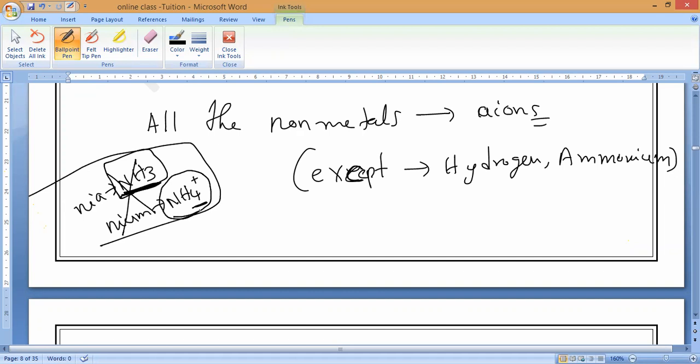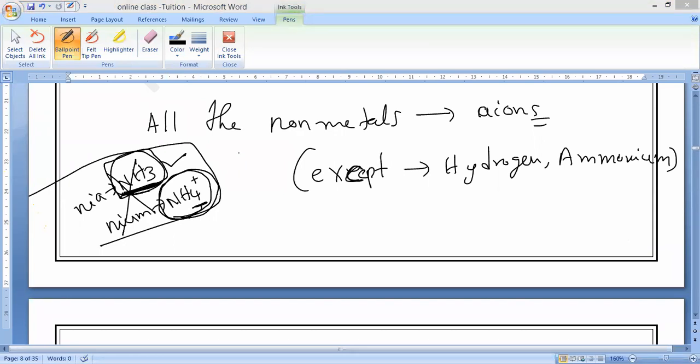This is an ionic compound. This is a covalent compound. Have you seen the difference? This is by sharing electrons. This is by donating electrons. Are you clear, guys? Everybody?